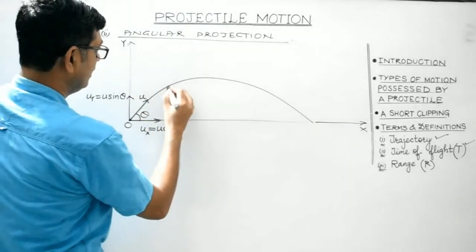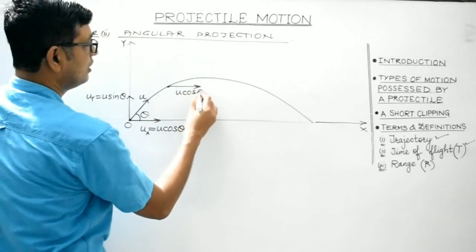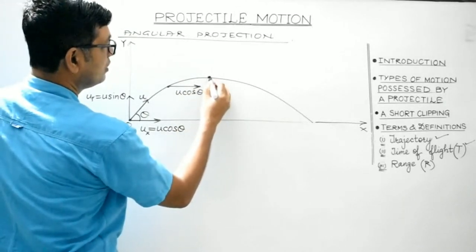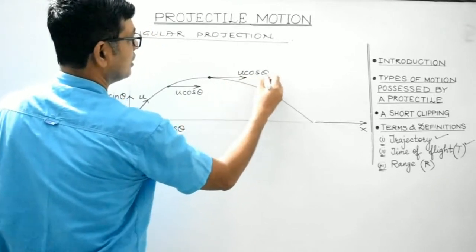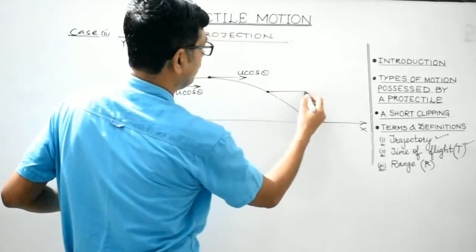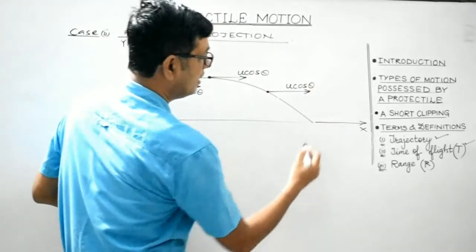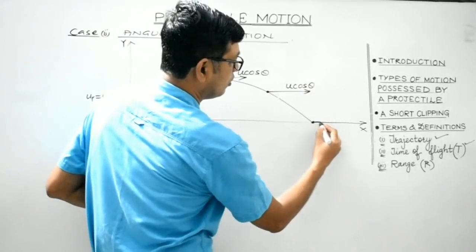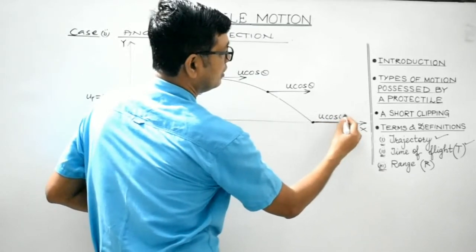So, at this point, the horizontal component of velocity would be u cos theta. At the highest point, here again, the horizontal component of velocity would be u cos theta. At some other point, again, the component of velocity along the horizontal direction will remain the same. And at the point when it strikes the ground, again, the horizontal component of velocity would be the same.